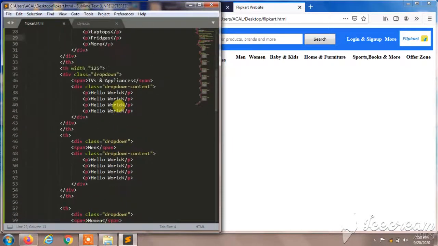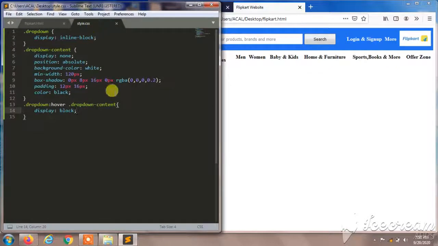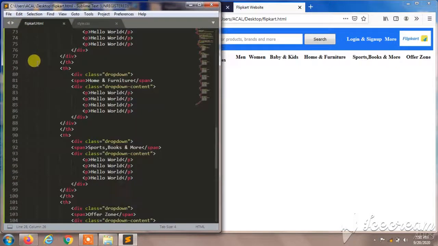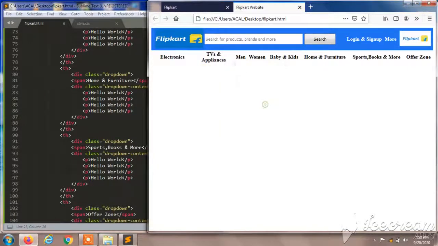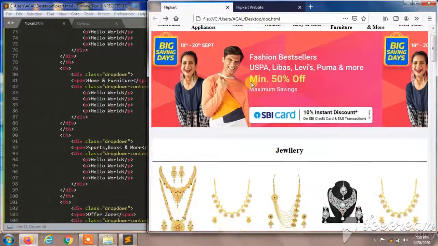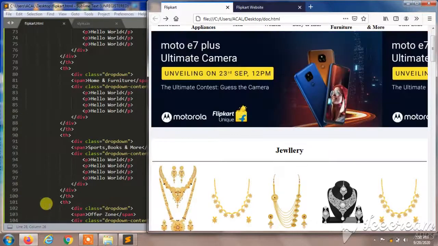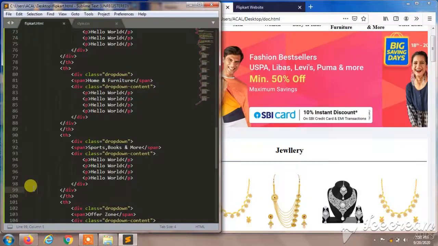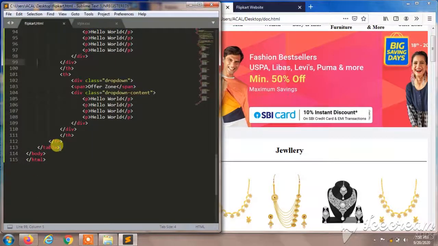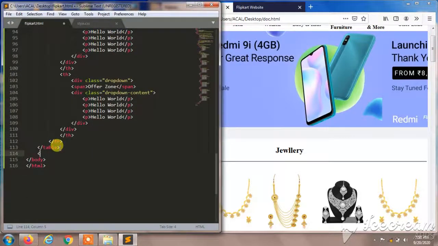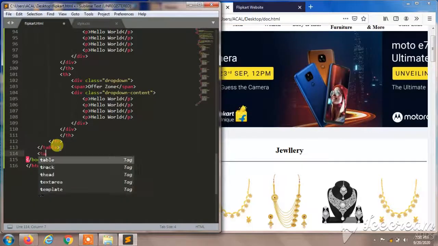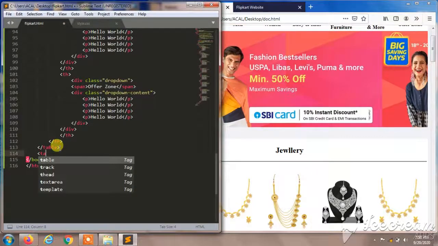Now let's see. I'll come to my HTML. You can change any name. I'll give pictures and images. So this is a slider. Now we are going to add a slider with slideshow. Also you can watch my video on slideshow on my channel for better understanding.